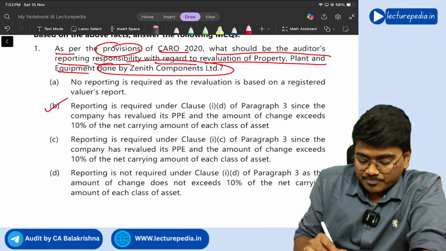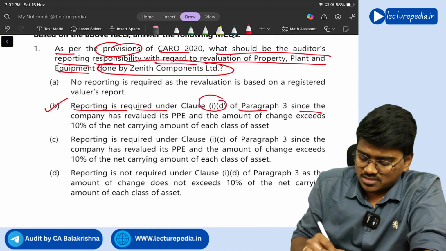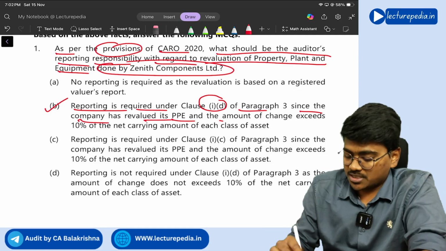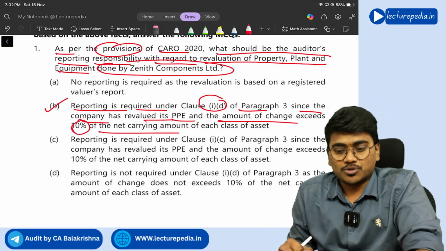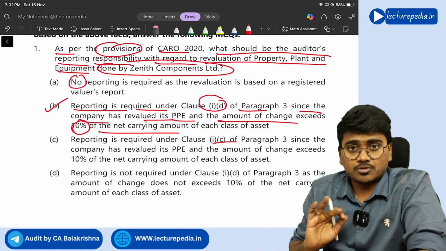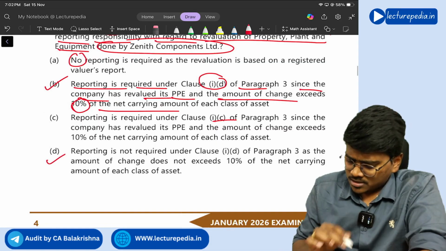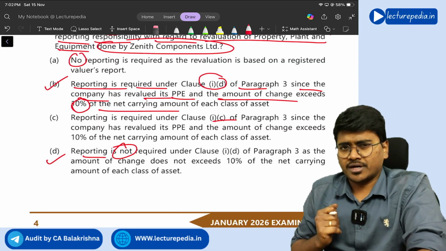So option B, reporting is required under clause 1, subclause D of paragraph 3 since the company has revalued its PPE and the amount of change exceeds 10% of the net carrying amount. Got it? It is not clause C. They are saying no reporting is required, no reporting is required. And option D says reporting is not required. No, reporting is required, right?